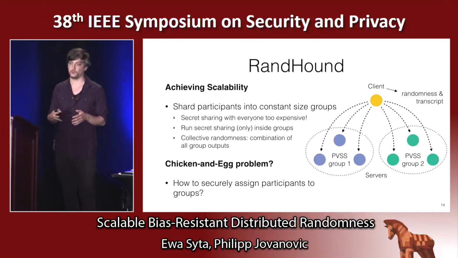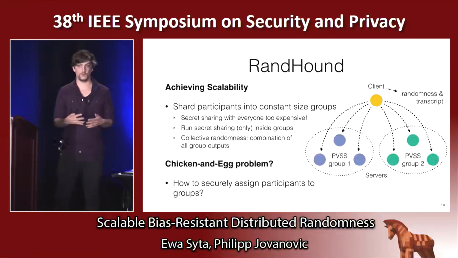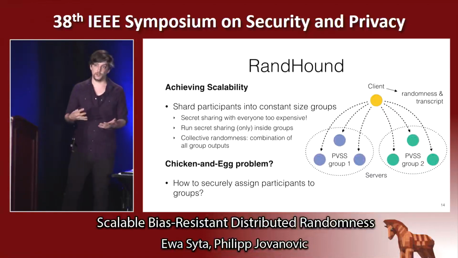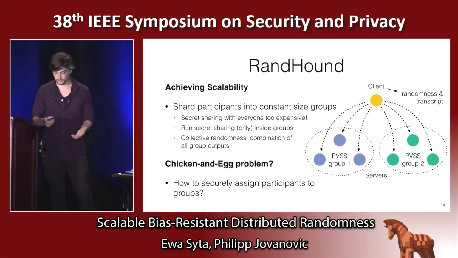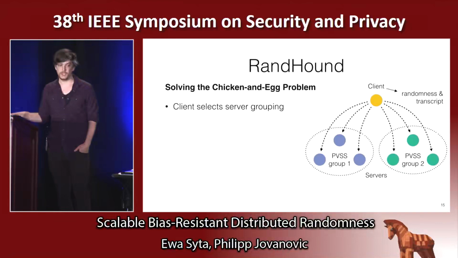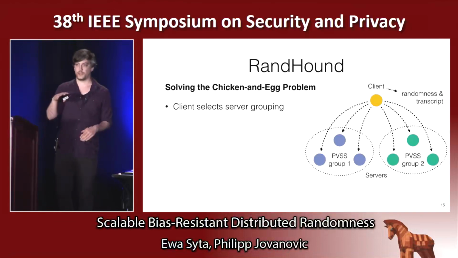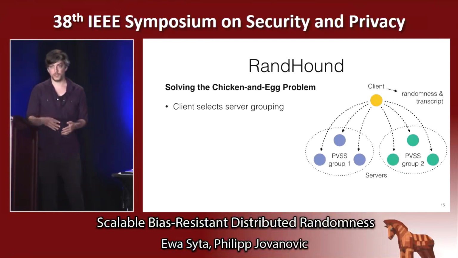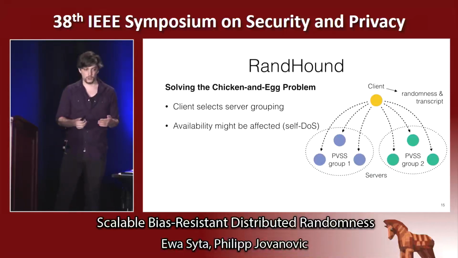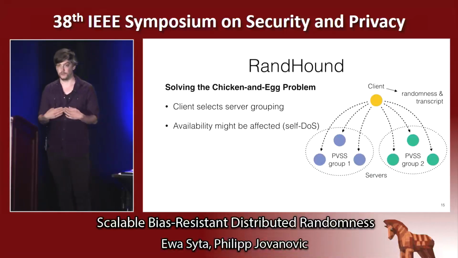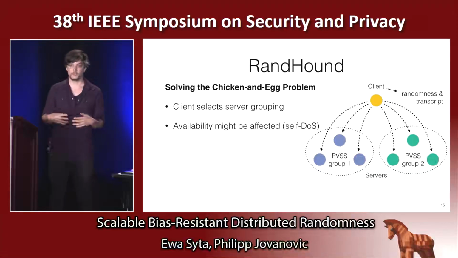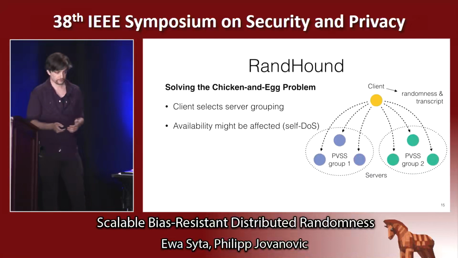Ideally, we want to do so randomly because we have to assume that some of the servers are malicious. But for that, we would need unbiasable randomness, which we don't have yet. So the approach that we are proposing here is that the client actually selects the server grouping, and we designed RandHound in such a way that all the client can do is affect its own availability, which means that the most he can do is run a self-DoS attack.